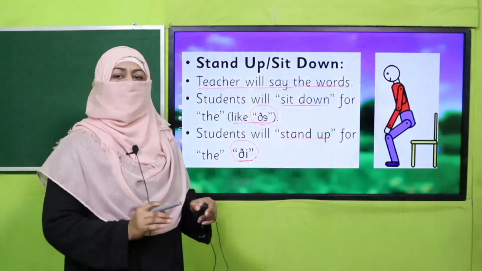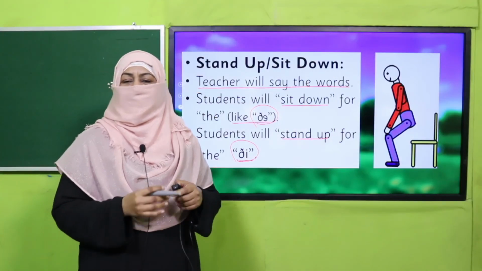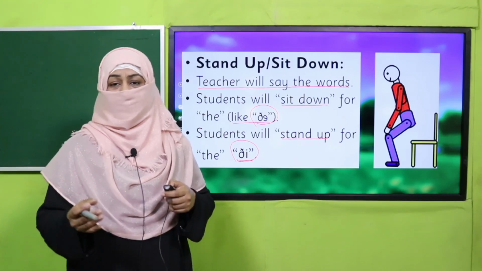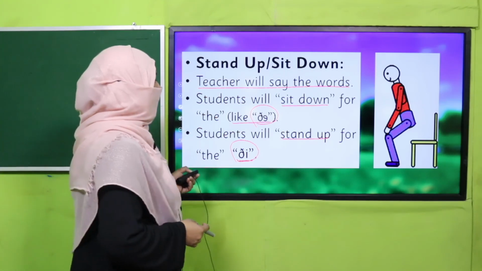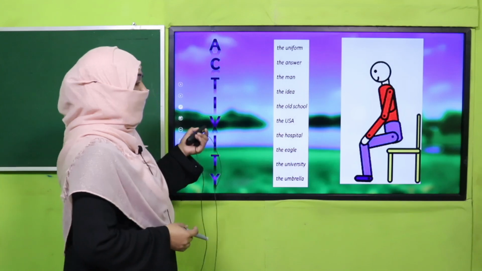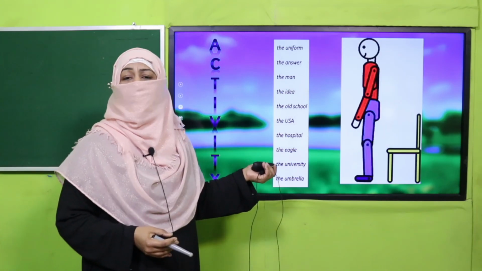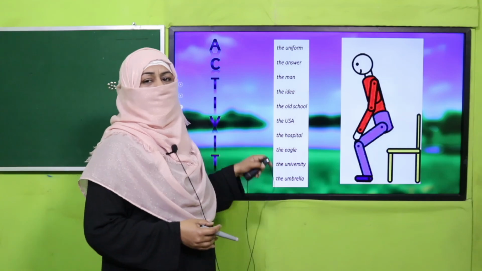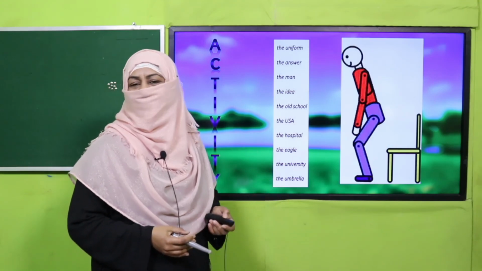In this way, whoever does not follow the sound will be out of the game, and let's see who wins. And for the convenience of the teacher, I have given a word list. You may follow it or you may follow your own. So pause the video and enjoy this activity.